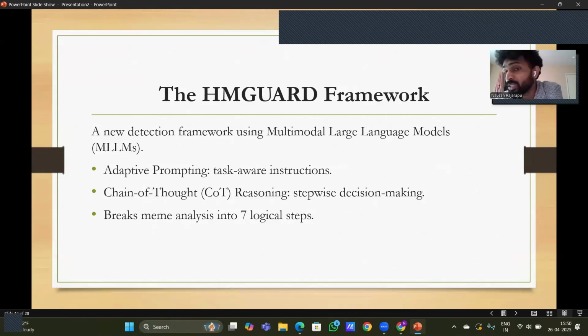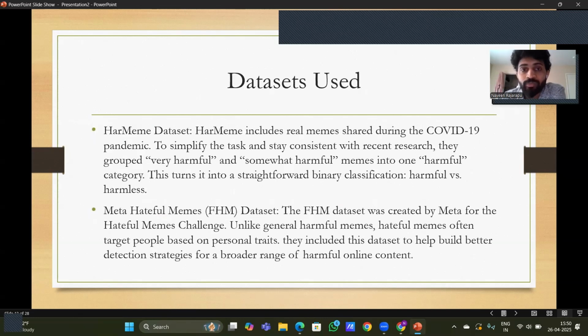We can see the reasoning steps in DeepSeek, in the current trending topics. DeepSeek analyzes and reasons, showing how it thinks. They call it chain of thought or reasoning: step by step decision making, deciding what the next step is. Next, they break meme analysis into 7 logical steps. We are going to see that in the next slides.